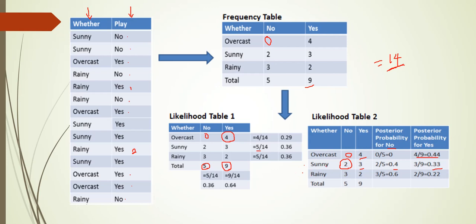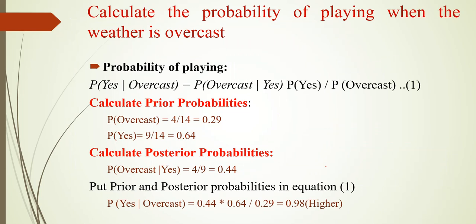Using this, we are going to apply in our Bayes theorem formula. So what is our formula? P of H by X is equal to P of X by H into P of H divided by P of X. So this is the Bayes theorem.